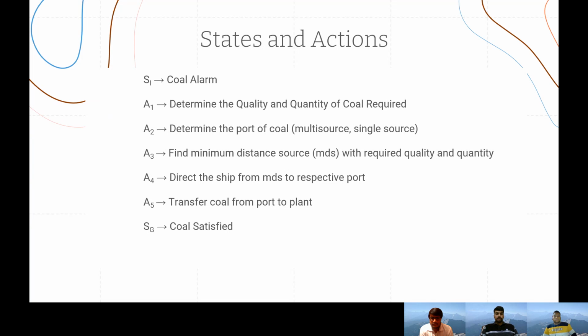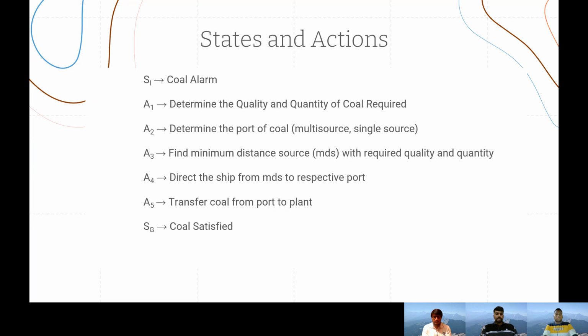Coming to action 3, we find the minimum distance source, that is MDS, with the required quality and quantity. That is, we find the nearest city from the particular port which has the desired quantity of coal and the same quality of coal that is required by the plants. By action 4, we direct the ship from the MDS to the respective port. This is just a transportation action, where we move from the respective mining area to the desired port.